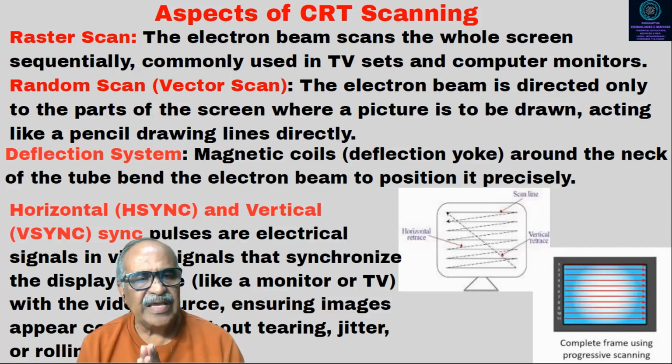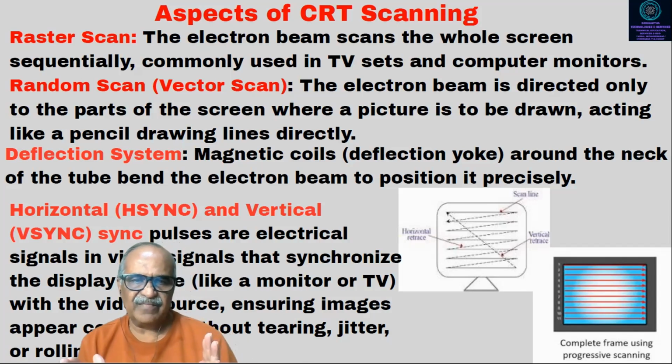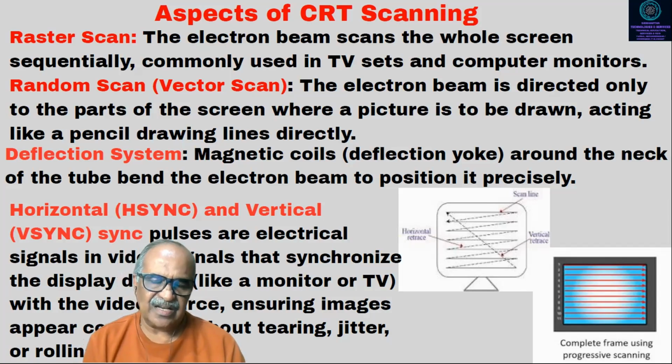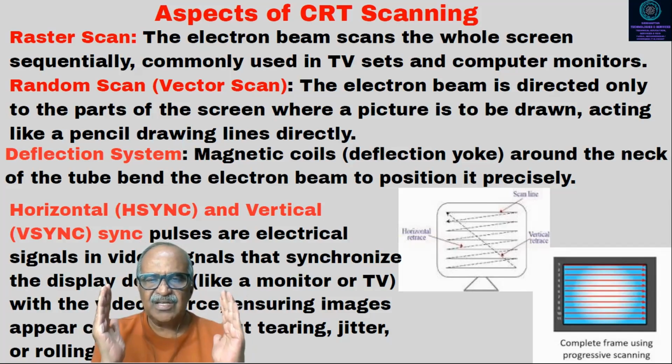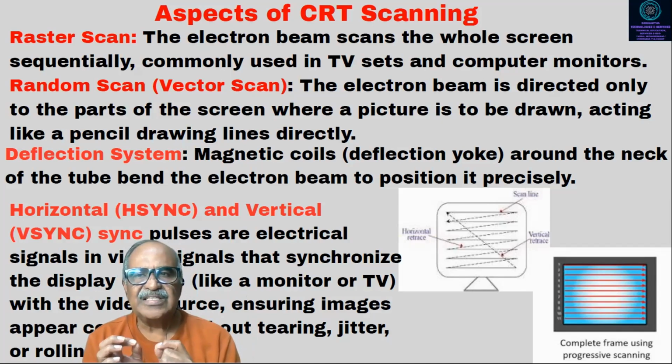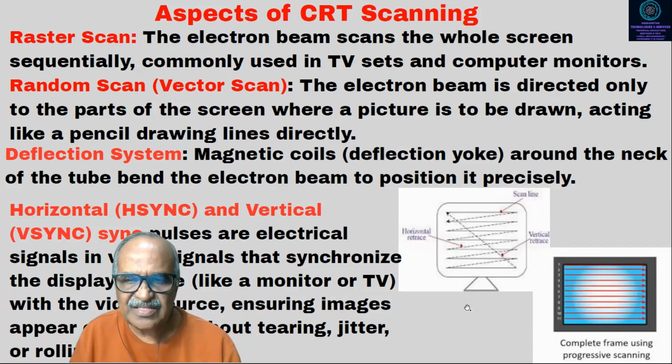Then you have H sync and vertical sync, right? Horizontal and vertical. These pulses are electrical signals in a video signal. They synchronize the display device, like a monitor or TV, with a video source, ensuring images appear correctly without tearing, jitter, and rolling. If the image is steady on the screen, who helps? The horizontal and vertical sync, the scanning part. All right. So this is the aspect ratio and the scanning part.